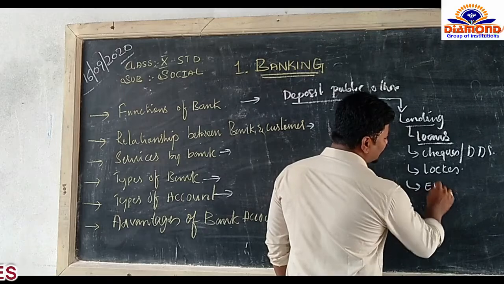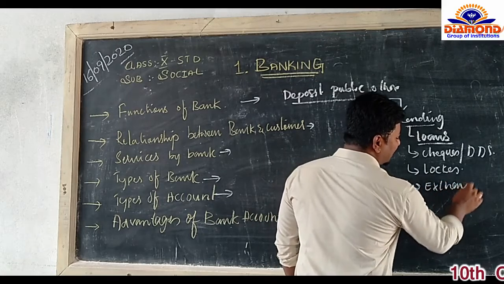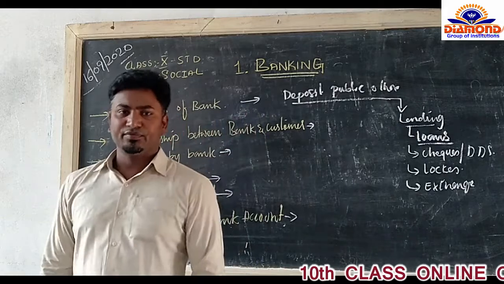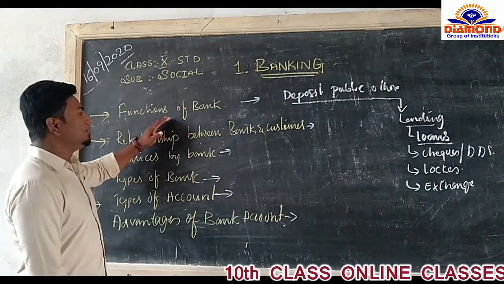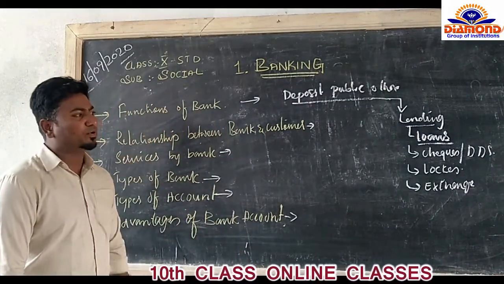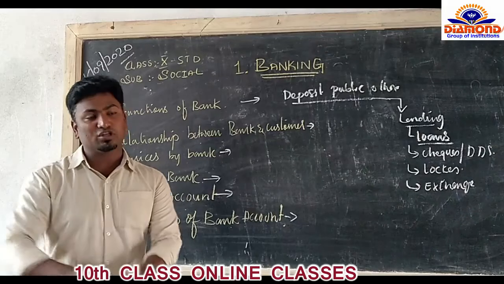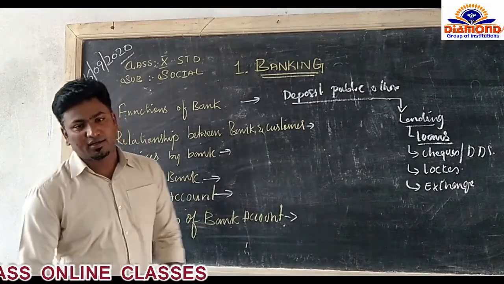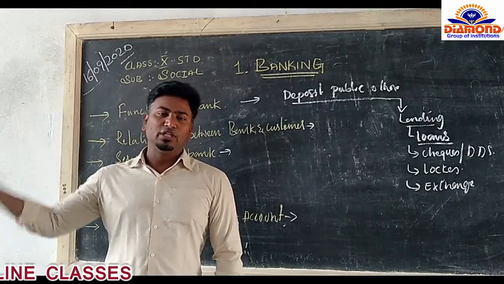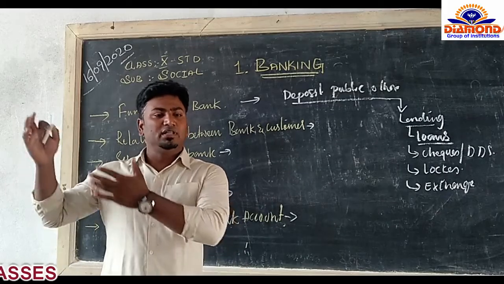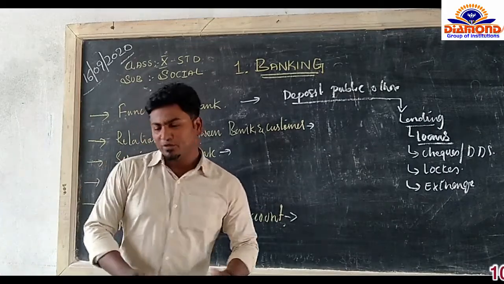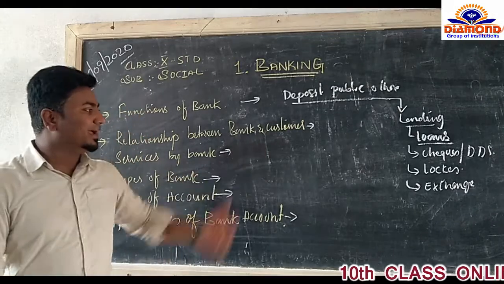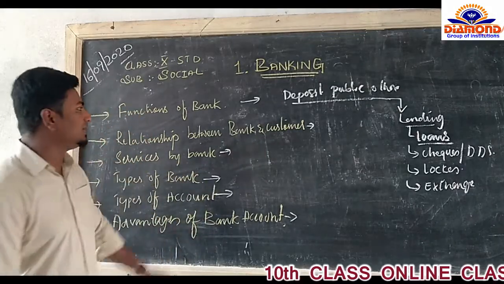Here, exchange of money will take place. Bank is a place where an exchange of money, currency exchange, takes place. This is another important function. People who are NRIs, like a person from a house who is working in a company abroad, want to send money to the country, India. Sometimes foreigners come to India, so they need an exchange of currency, which is very important. So every bank has an important function to exchange currency.